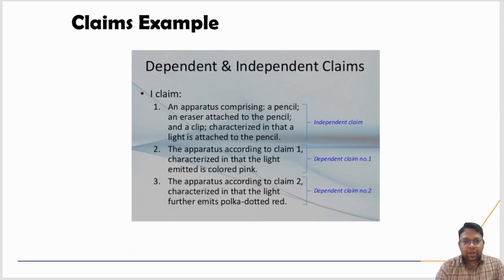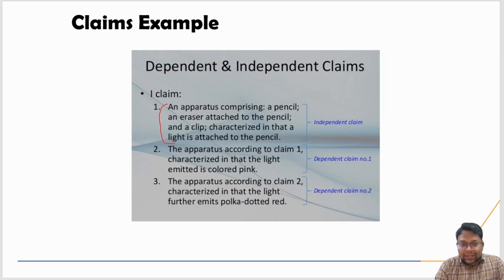This is a wonderful slide to understand dependent and independent claims, right? This is the first claim, and the first claim is an independent claim. What does that first claim state? An apparatus comprising a pencil, an eraser attached to the pencil, and a clip, and characterized in that a light is attached to the pencil. It is an apparatus where an eraser is attached to the pencil, and a clip also, and characterized in that a light is attached to the pencil.